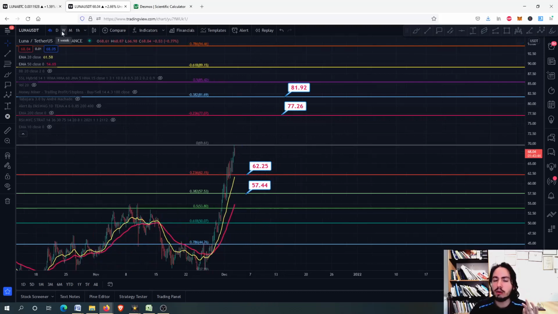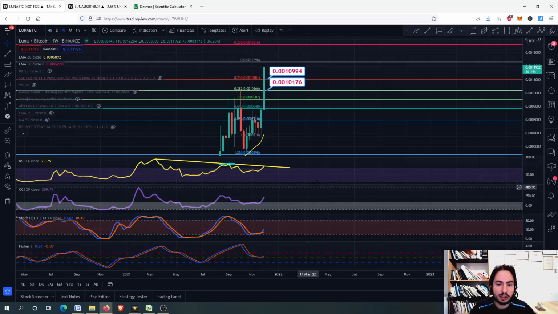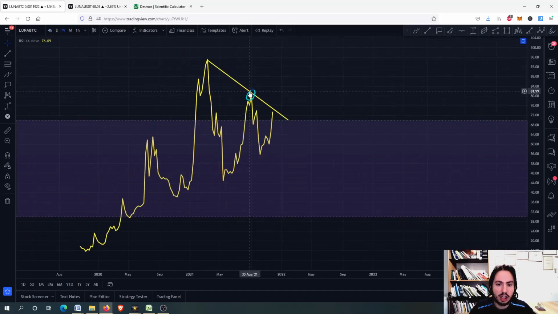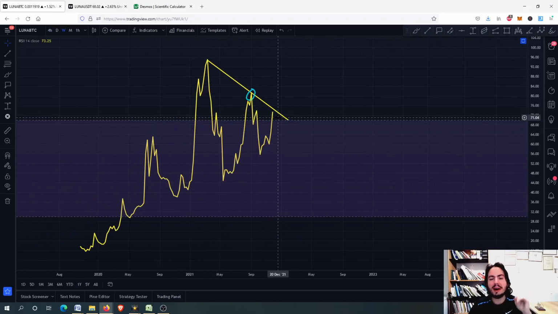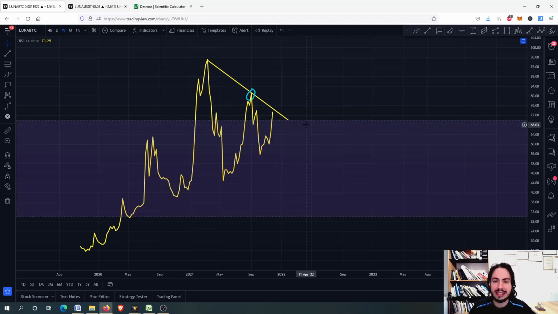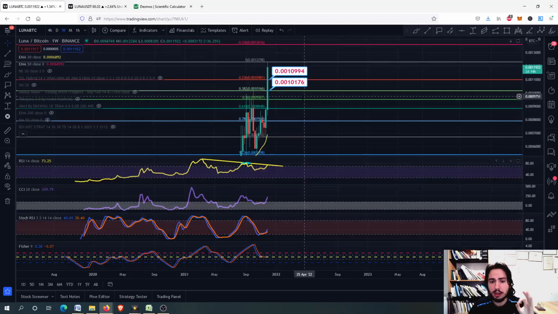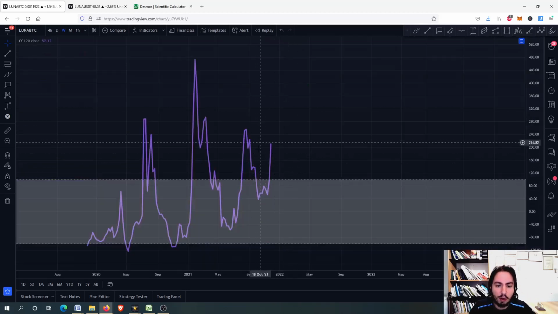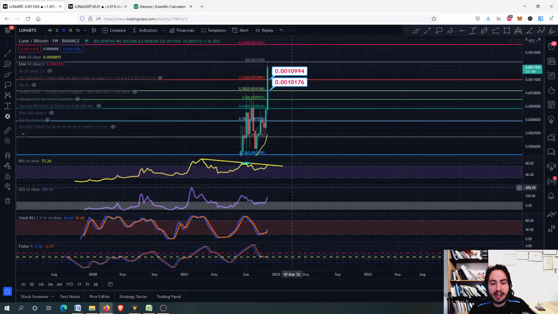Although I need you to be extremely careful, as on the weekly frame for Luna against Bitcoin chart we are having this clear bearish RSI divergence, and you saw what happened with ADA. It formed the same pattern and now it is still correcting after this. Okay, so for now we need to be extremely careful, as we have also the commodity channel index in a way overbought situation.